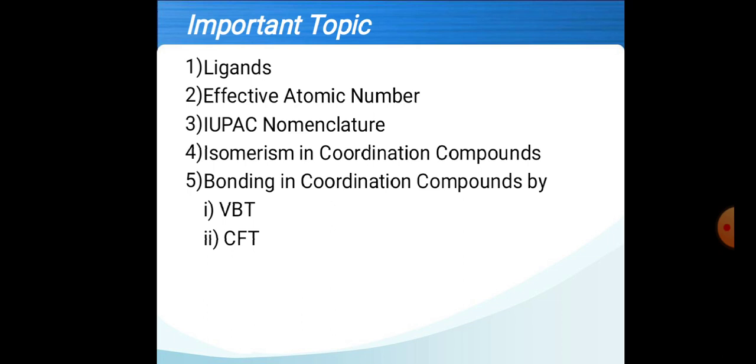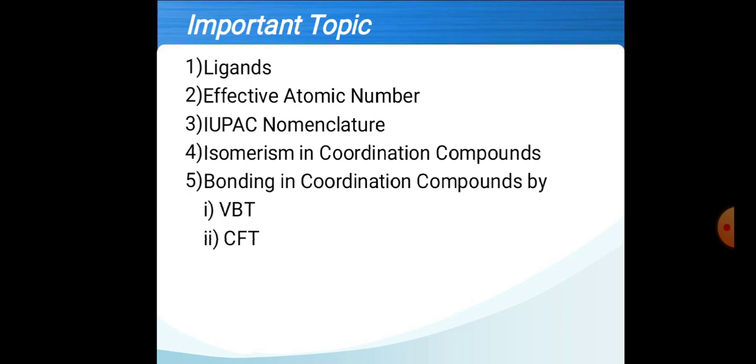Then second, effective atomic number. There will be question on calculation of effective atomic number of the coordination complexes. Third one is IUPAC nomenclature. We should know all the rules about IUPAC nomenclature for the cationic, anionic and neutral complexes, because there will be question in board, CET and JEE examination also.